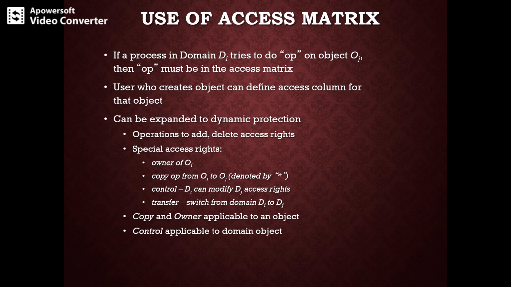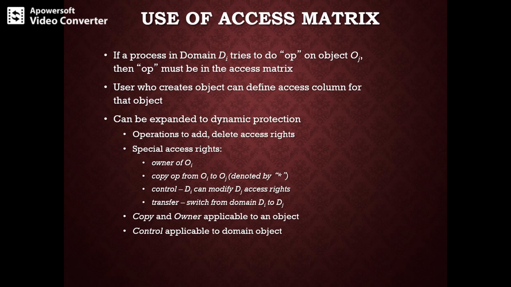The user who creates an object can define the access column for that object, and it can be expanded to accomplish dynamic protection. You can have operations to delete and add the access rights, and also special access rights can be given to the owner of that particular object, and to copy the OP from Oi to Oj.